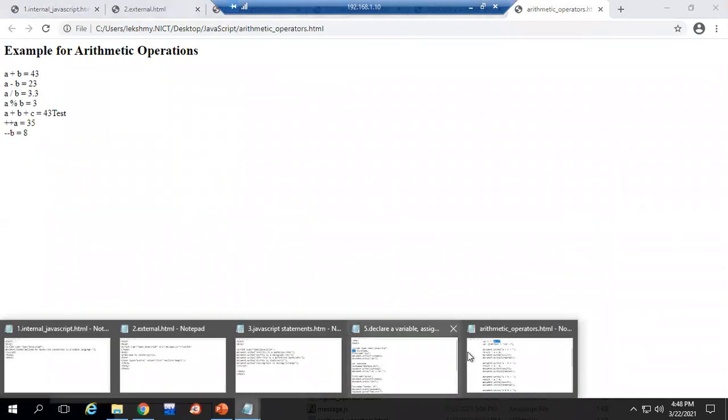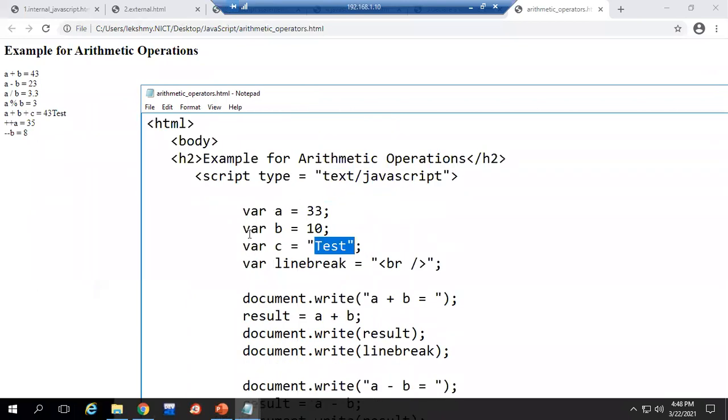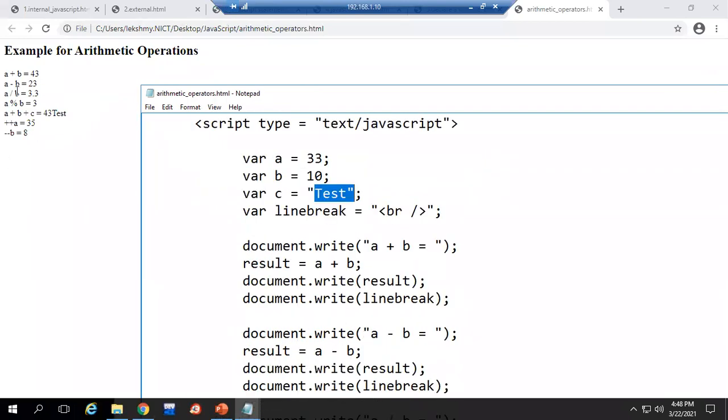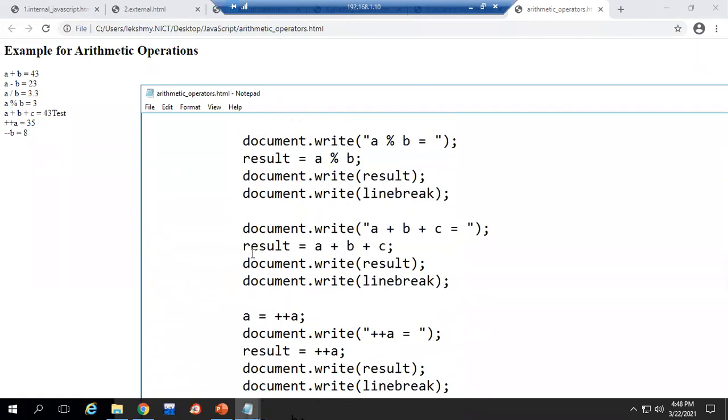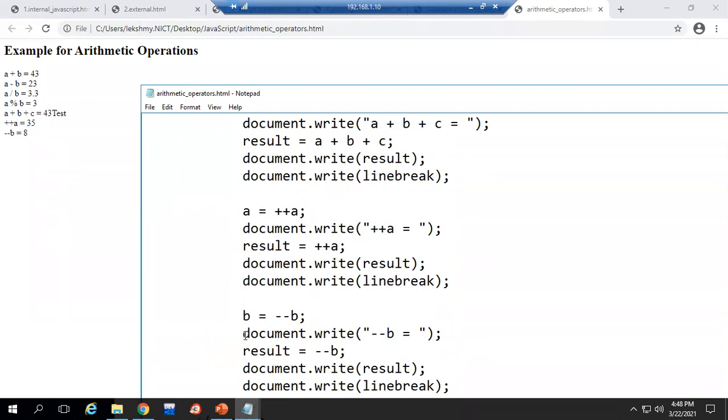So the addition, normal addition only, subtraction value, division, and here it is the remainder value. A plus B plus C, it is not giving you any error. What it is doing means, first it did A and B adding, then the text value got concatenated with the result 43. So it is not giving you any error here. And here this increment and decrement operation also performed. Clear? Any doubt?